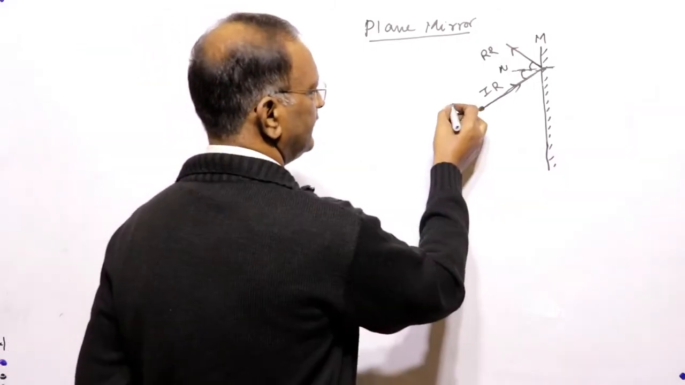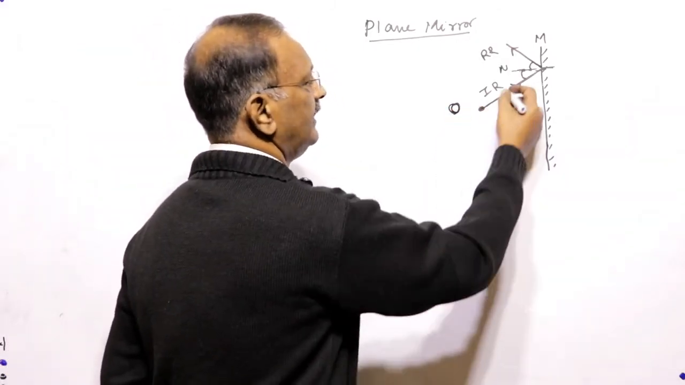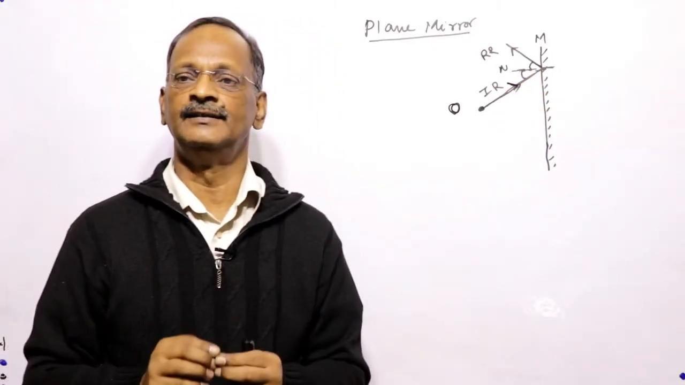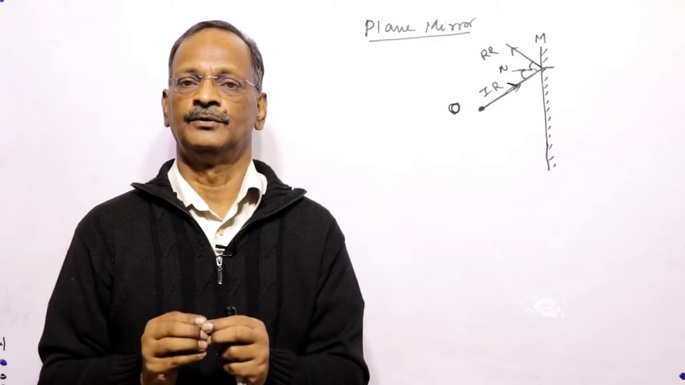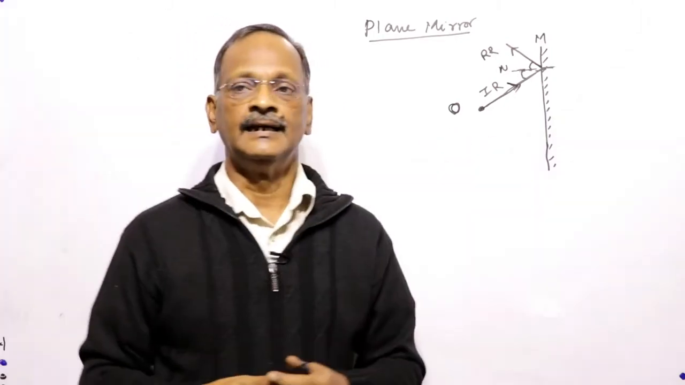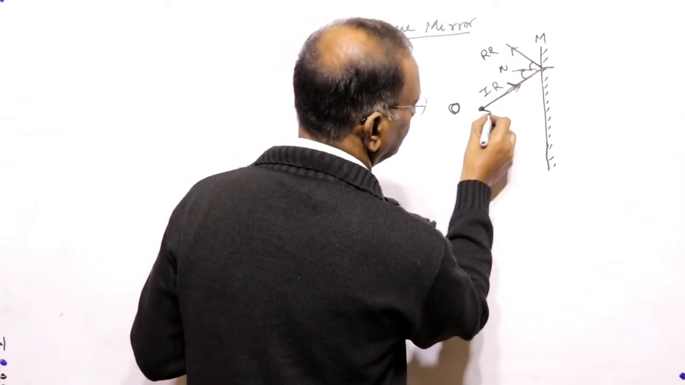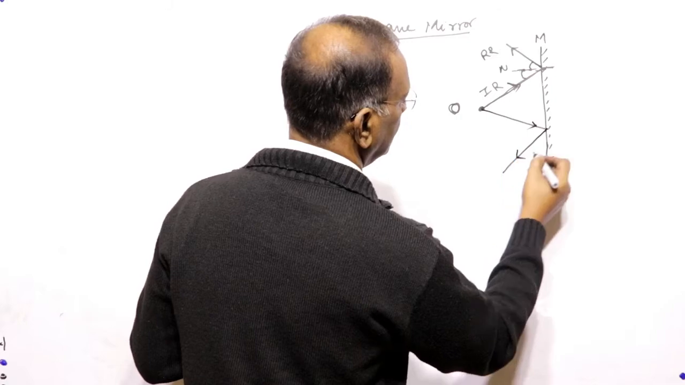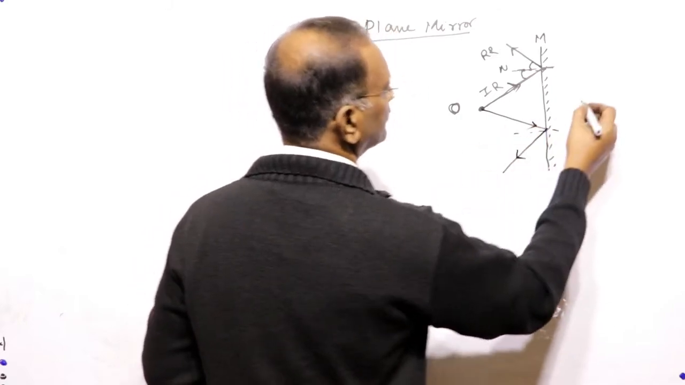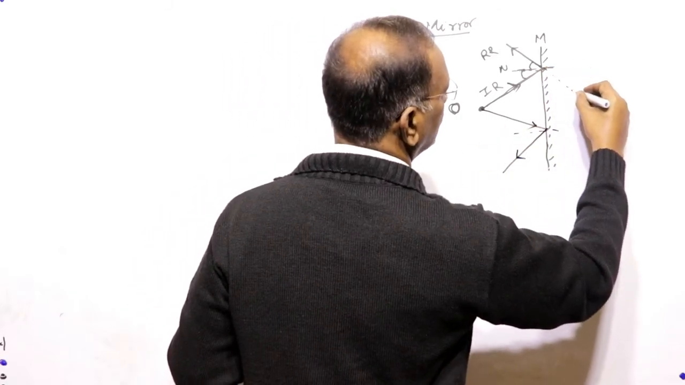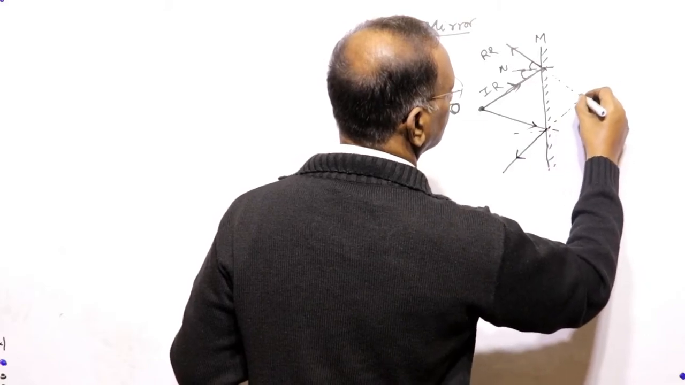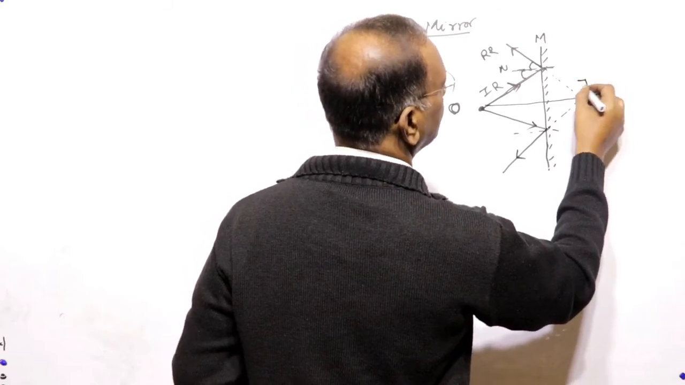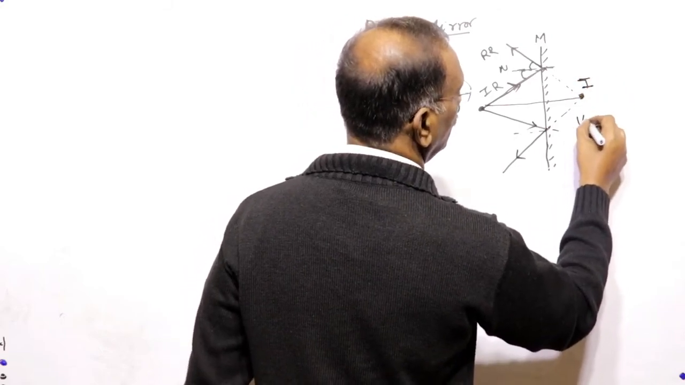This is the object. This is a real object because the ray is actually diverging from a point. That kind of object is a real object. And here is one more beam. It will go and reflect like this with the help of the normal. When we extend the reflected rays backward, the image is formed here. The image is formed, and it is virtual.